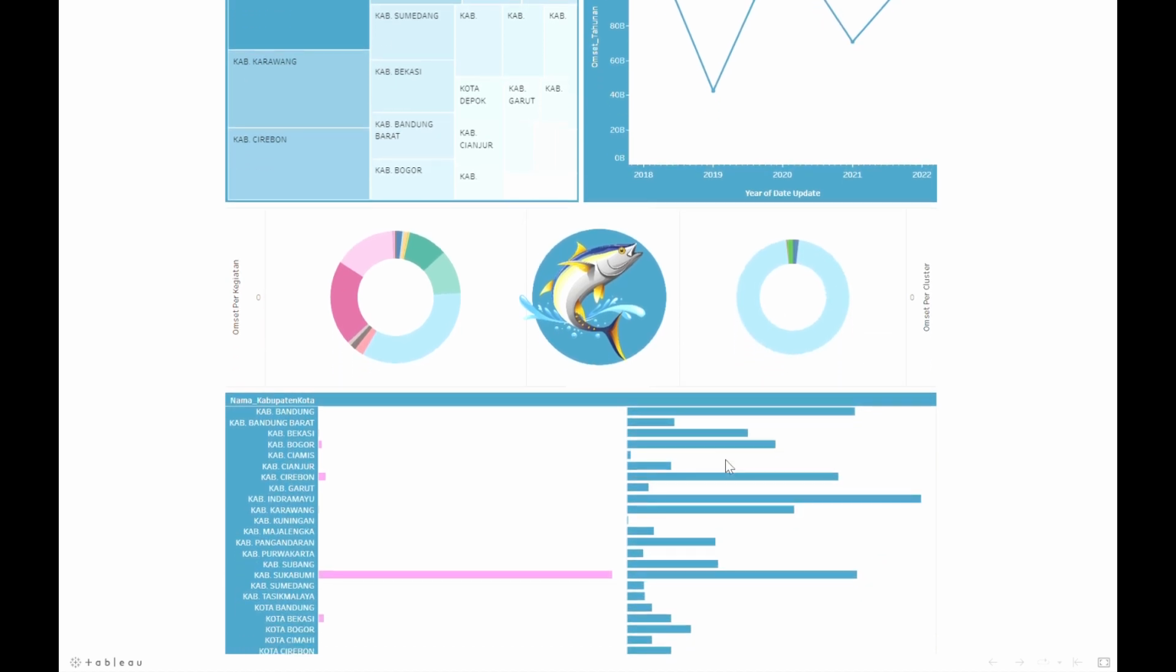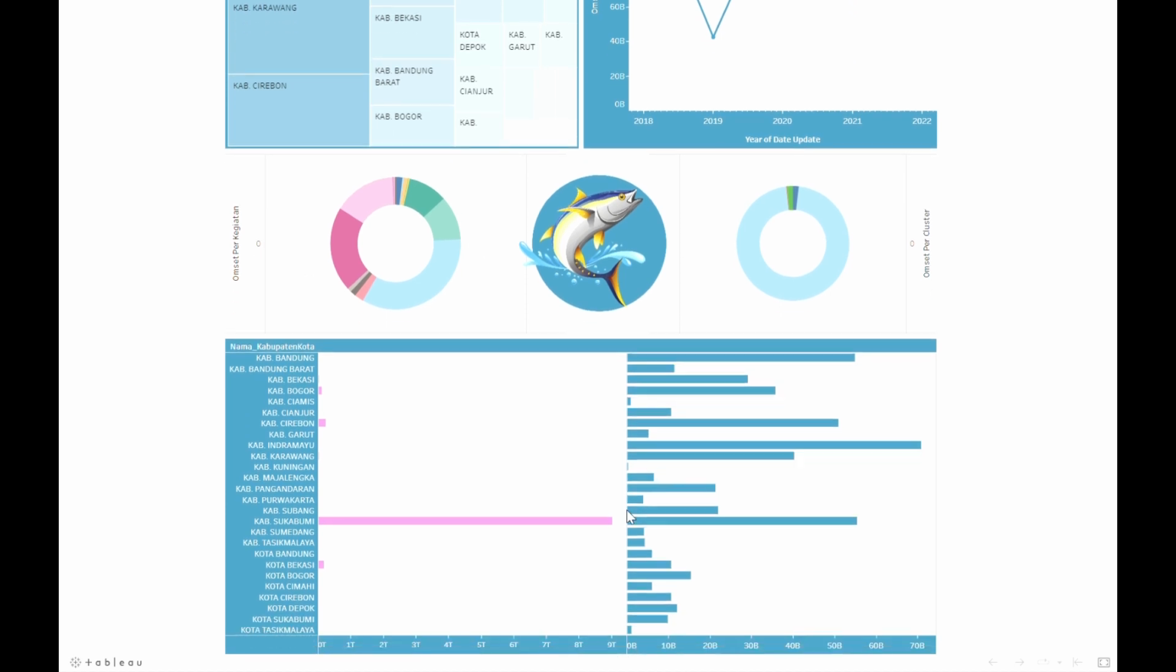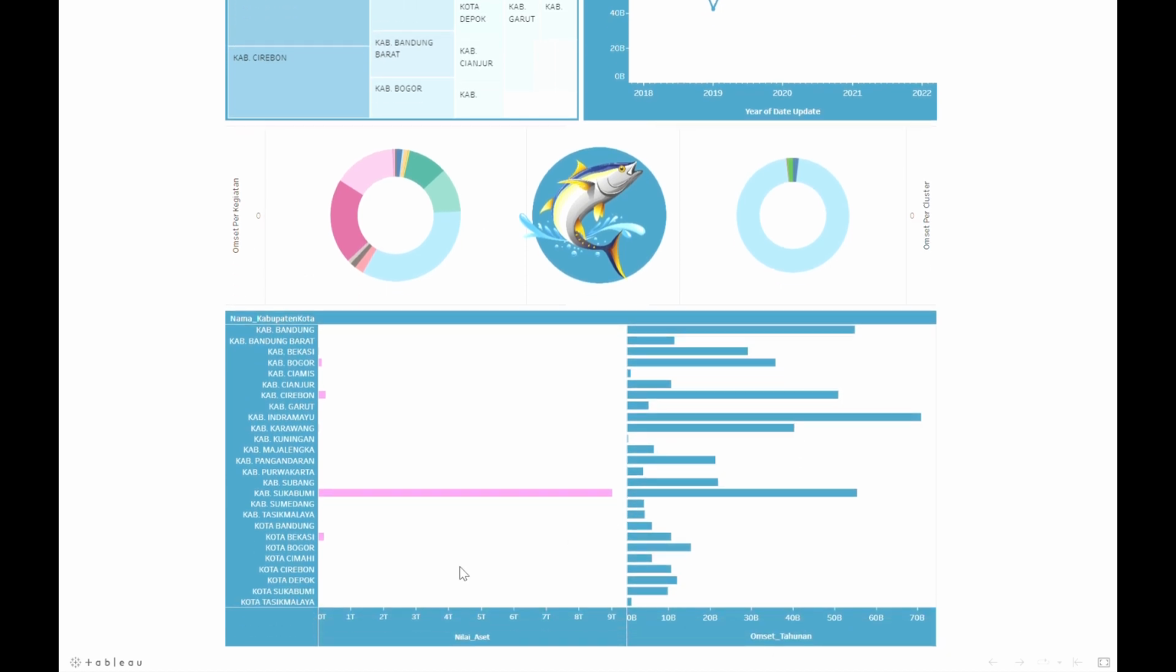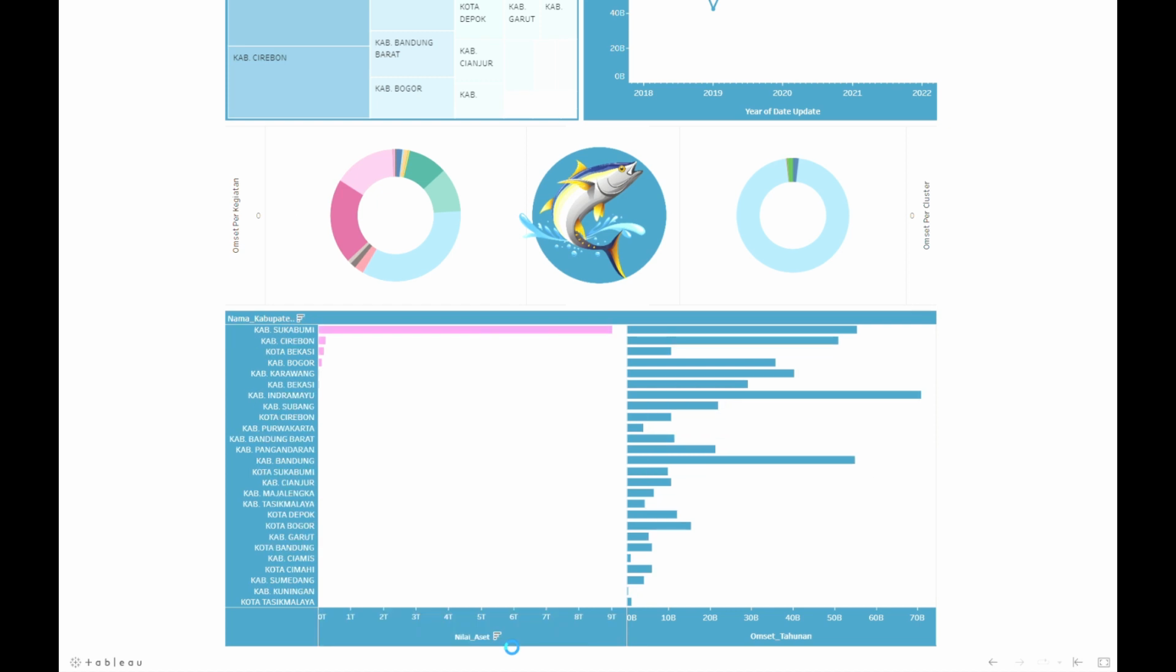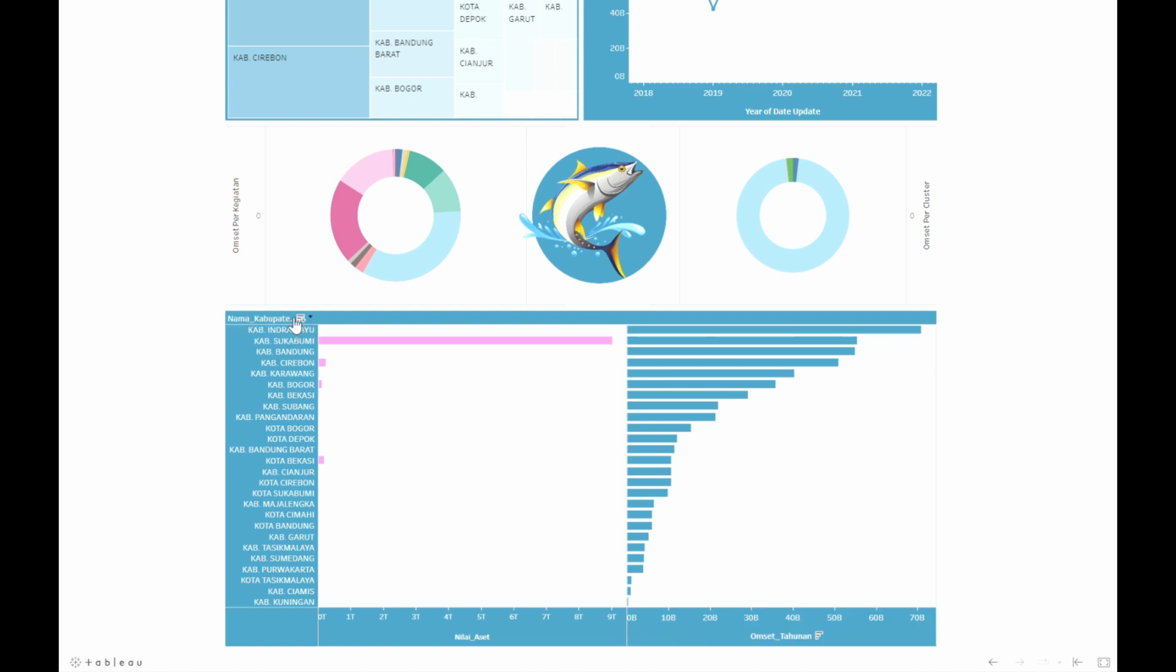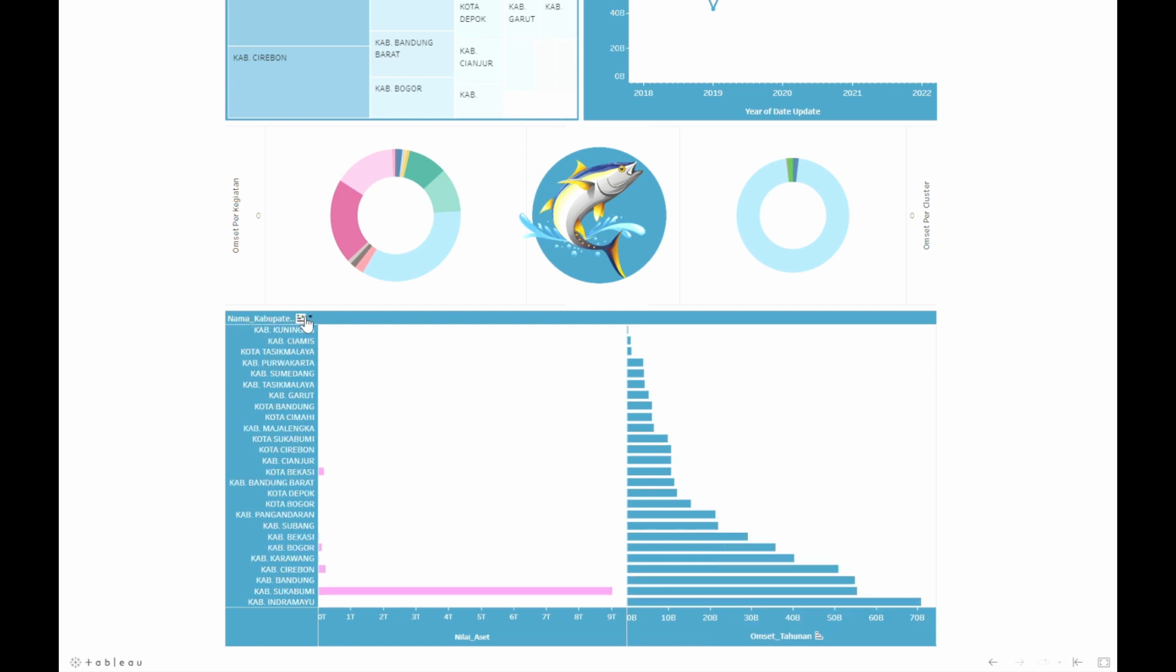And at the bottom, we also have information regarding the total assets and the total revenue of every regency and city. It can be sorted from the highest to the lowest, either according to the number of assets or the total revenue, or even by the city names.